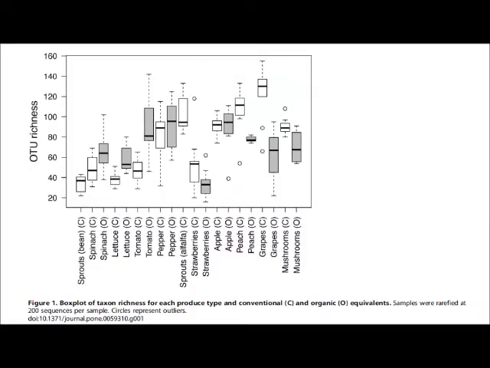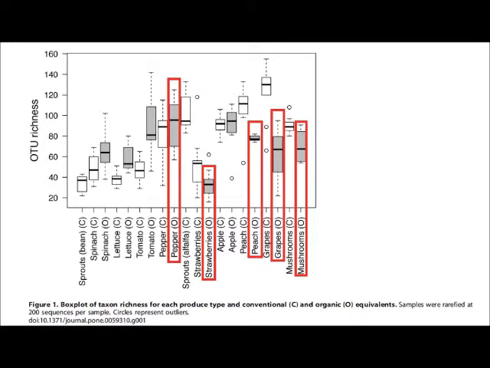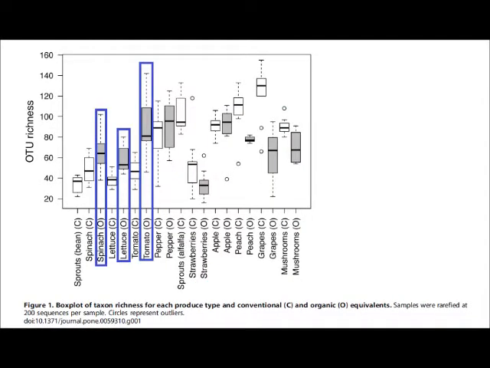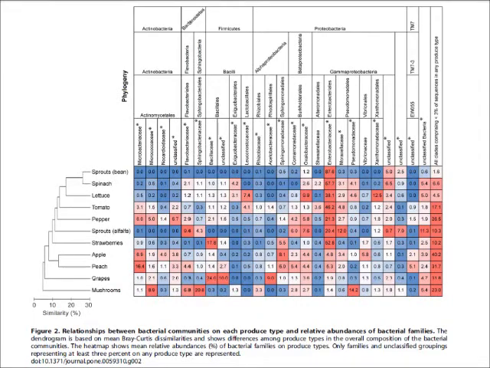They found that there were differences of taxonomic richness on the organic and conventional labelled produce, and this depended on the produce type itself. As Figure 1 shows, with the C representing conventional labelled produce and the O representing the organic labelled produce, the organic labelled peppers, strawberries, peaches, grapes and mushrooms had a lower bacterial taxon richness than the conventional labelled counterparts, while the spinach, lettuce and tomatoes had significantly higher bacterial taxon richness in the organic labelled samples, while Figure 2 displays the different families of bacteria found on the surface of the samples.